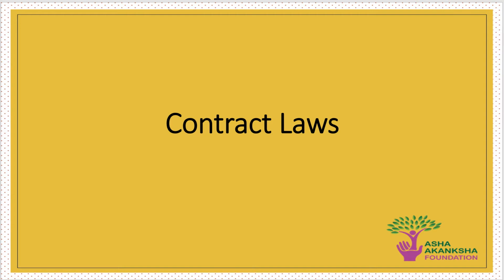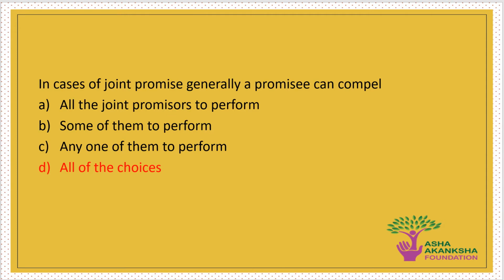Let's discuss some multiple choice questions on contract law. These questions will be helpful for your competitive exams. Question: in case of joint promise, generally a promisee can compel. The correct answer is all the joint promisors to perform, some of them to perform, any one of them to perform. The correct answer is all of these choices.